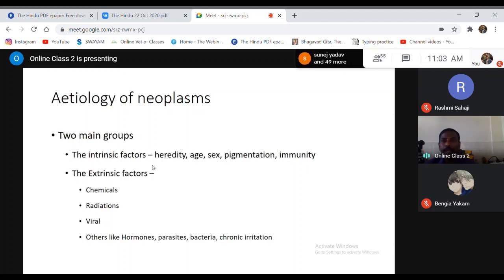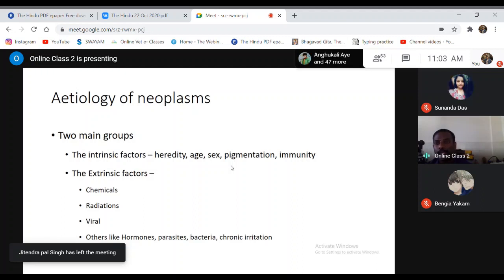Estrogen is an anabolic hormone, which helps in multiplication, and that has been found to influence the incidence of tumors in females. So sex can also be a factor. As I told, reproductive tumors are more common in females than in males, the most important reason being anabolic hormones like estrogen.